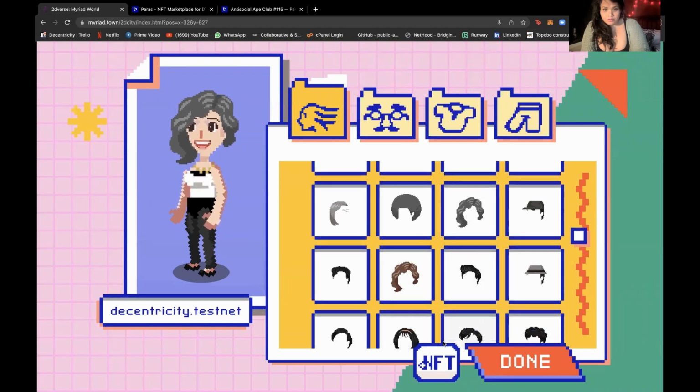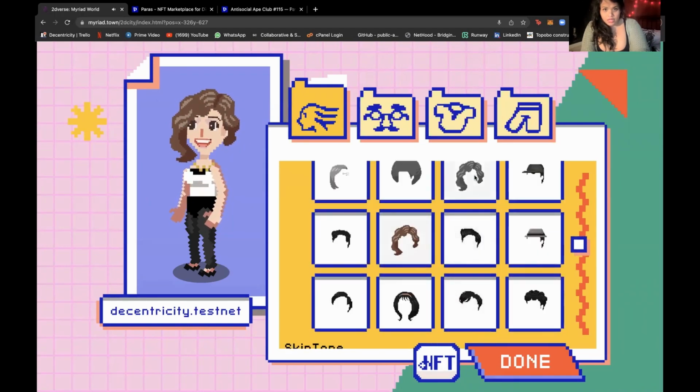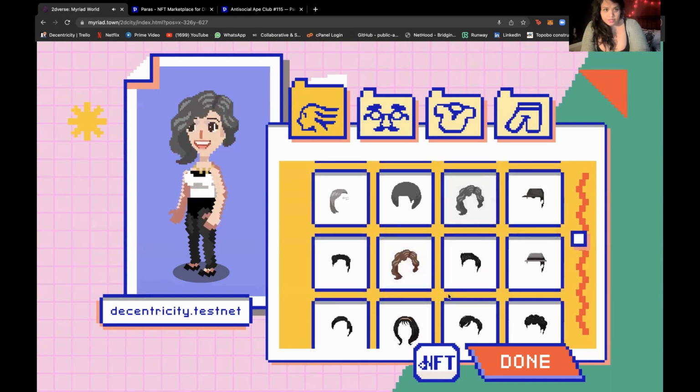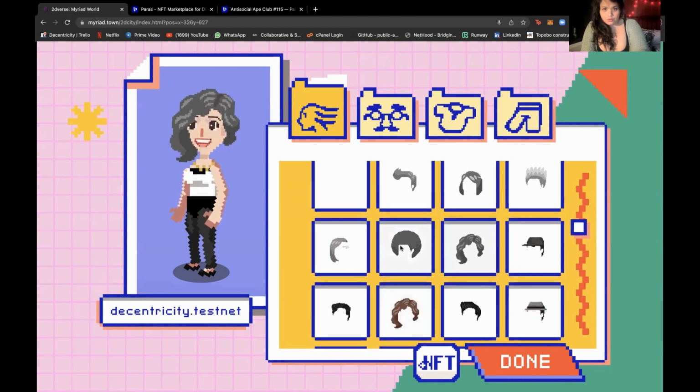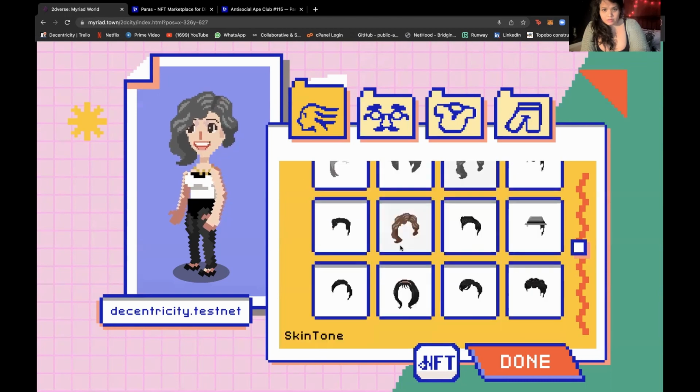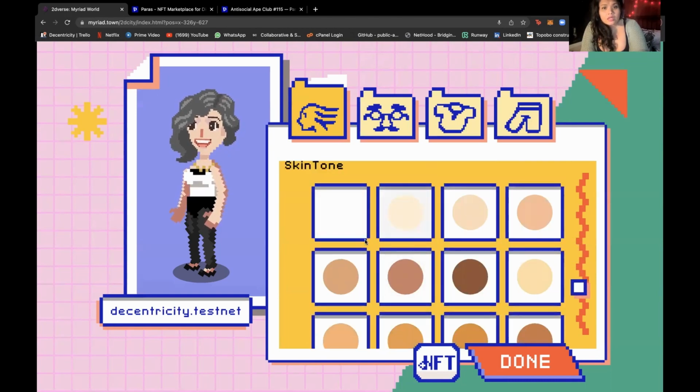You would also be able to add NFTs, like if you have a hairstyle NFT, something you can incorporate into your avatar. Currently, everything is on testnet, so we have set up a few hairstyles and body parts for you as presets. Skin tone here, because that looks like me.